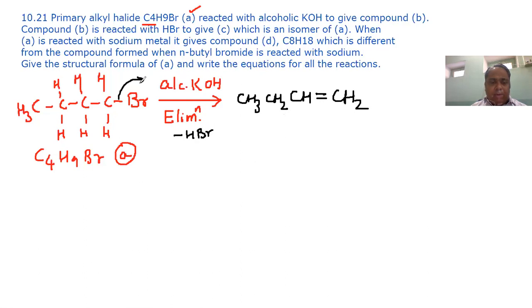One Br minus will come out and one H plus will go out by giving its electron. This is compound B. No sooner we write compound B, we will get 1 mark.